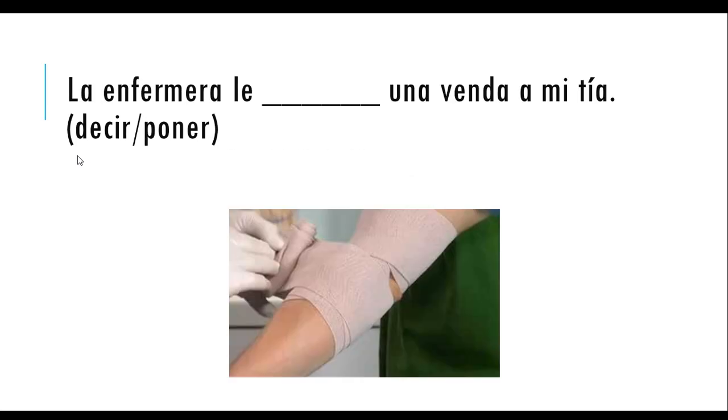La enfermera le una venda a mi tía. What is it? Puso. So the nurse, right, gave my aunt a bandage, or placed a bandage on her. So poner means to put, set, or place. So she put a bandage on her. In this unit, though, when you're giving a shot, it's used like to give, because you're placing a shot on them. And then here, the verb poner is conjugated based on who is doing the action, the nurse. And remember, these indirect object pronouns tell us to whom or for whom the action is being done. So the bandage is going to the aunt. That's why we have that IOP le.